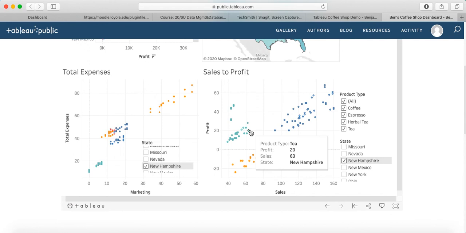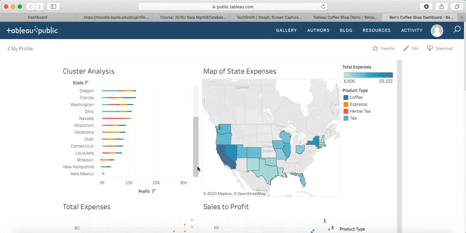The most amount of sales is 63, but espresso, you could get 150 sales. So if you marketed your tea much more and pushed up those sales, you'd still be getting great profits. And if you push up those sales, perhaps that would be able to make New Hampshire no longer operate so poorly and bring them higher in the cluster analysis.